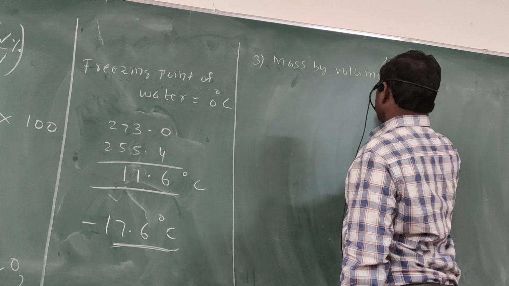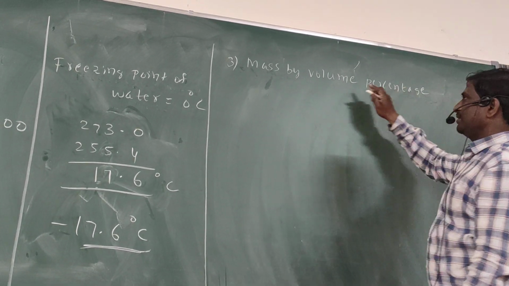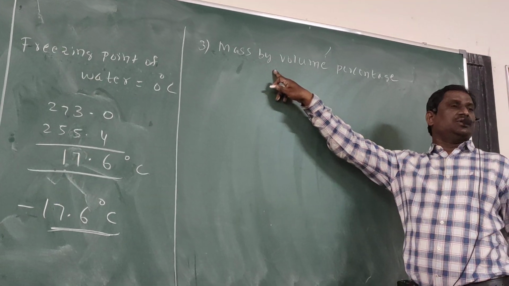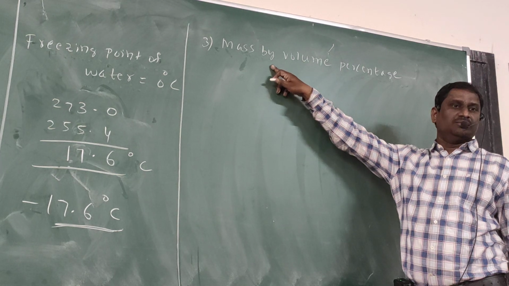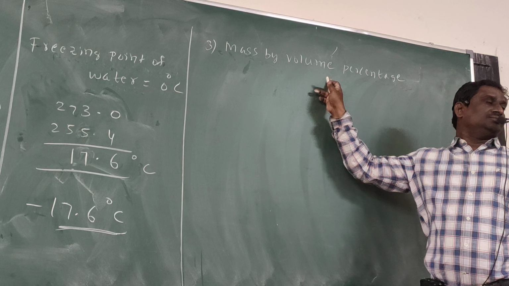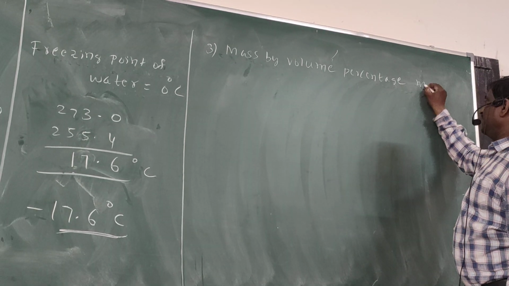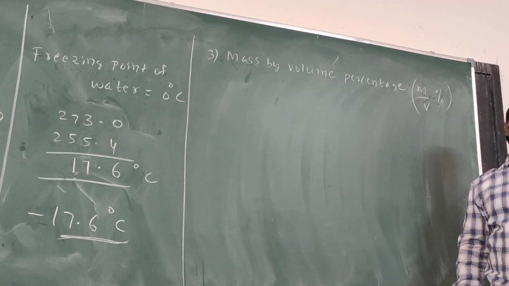Mass by volume percentage. So this is the third one. First one we observed mass by mass. Second one we observed volume by volume. But third one we are observing what? Mass by volume. That means M by V percentage.